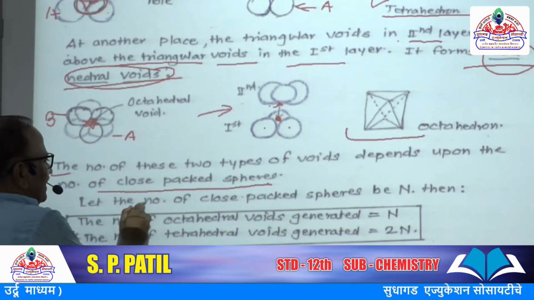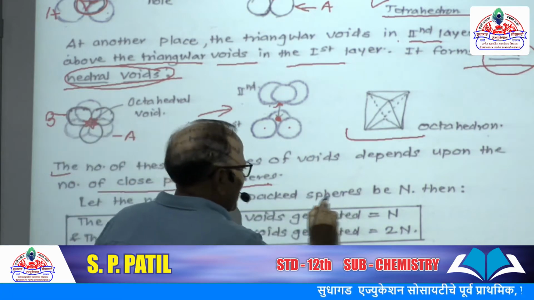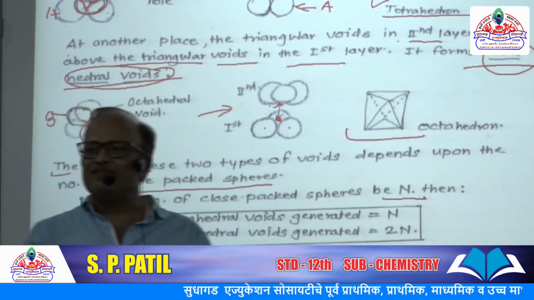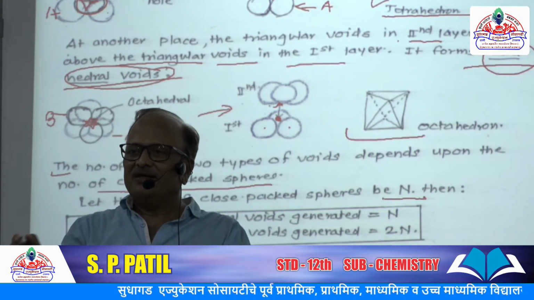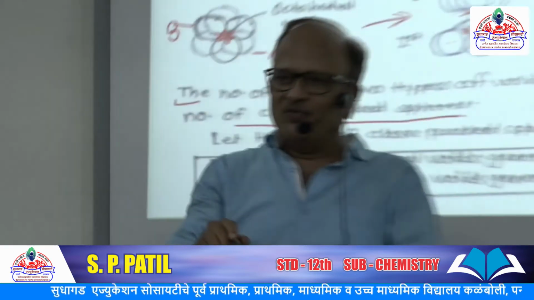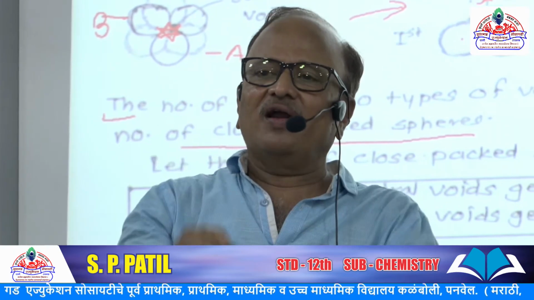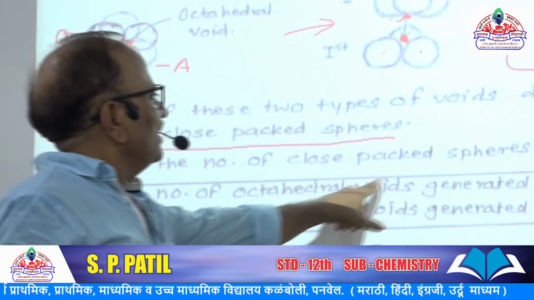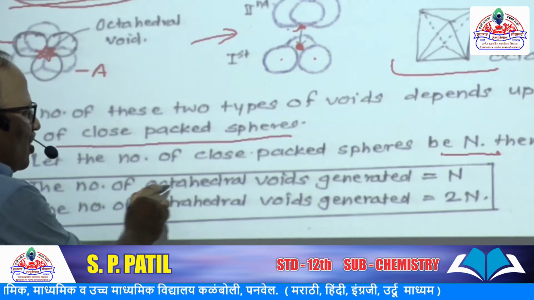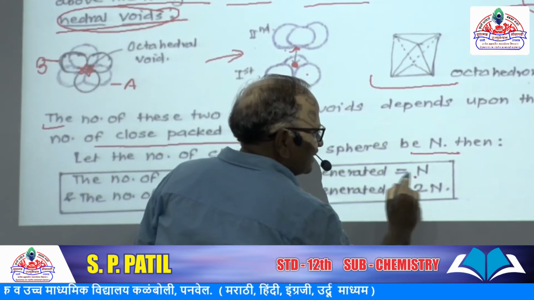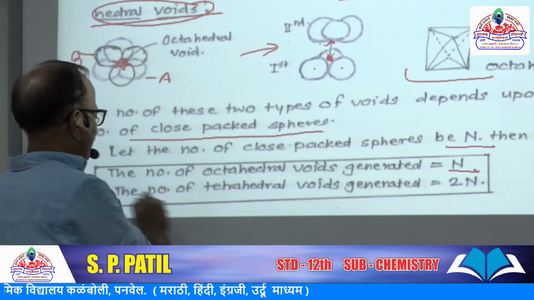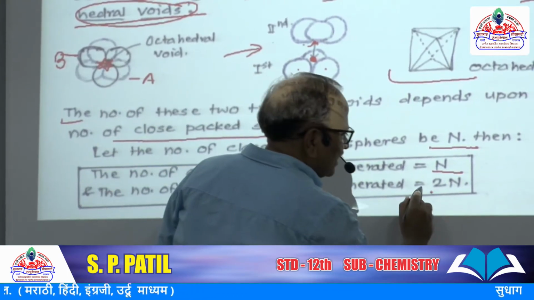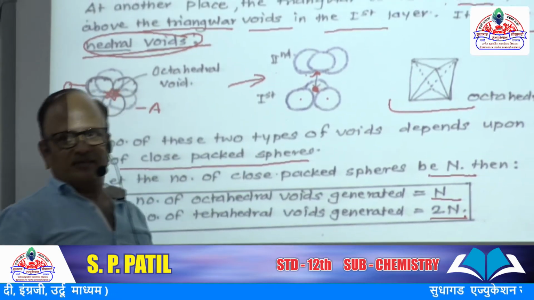See, let the number of close packed spheres be n. If there are n spheres closely coming together, whether it is AB type, then the number of octahedral voids is equal to n, and the number of tetrahedral voids generated is equal to 2n.